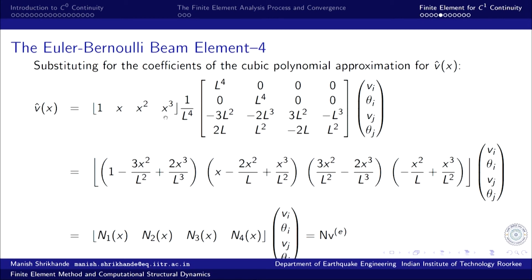This is 1 by 4 and this is 4 by 4, so the product is 1 by 4 again, and these are the 4 interpolation functions that will be multiplied with the respective primary variables: N1 v i plus N2 theta i plus N3 v j plus N4 theta j. That is the interpolation model for the Euler-Bernoulli beam, and these are the cubic Hermite interpolation polynomials.